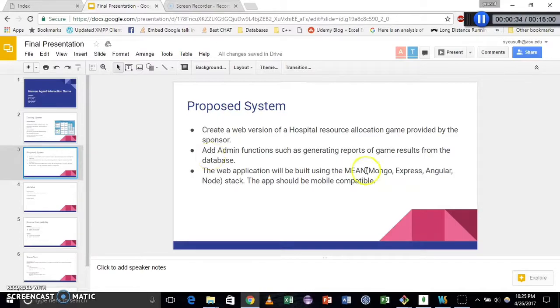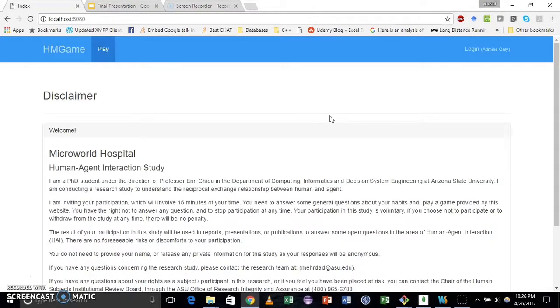And what we've used is the MEAN stack: Mongo, Express, Angular, and Node. We've also made this app mobile compatible. And apart from the existing functionalities, we have added an admin module which makes it easier for the admin user to run the game. So the game itself is an experiment that tries to measure trust between a human and an agent. User data is recorded and stored in the database for analysis.